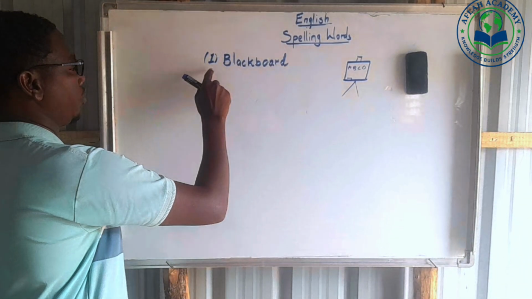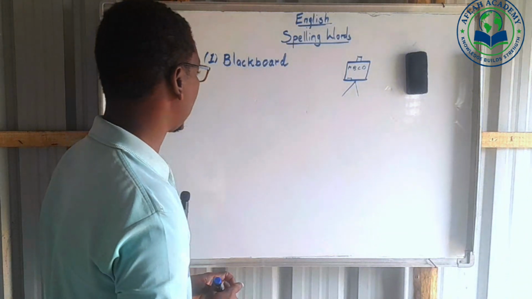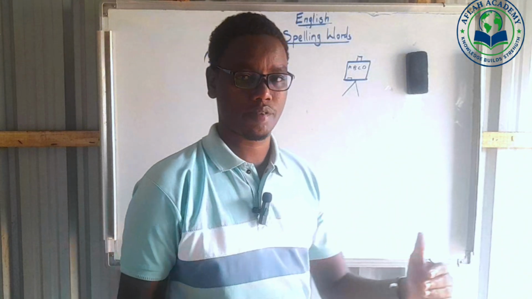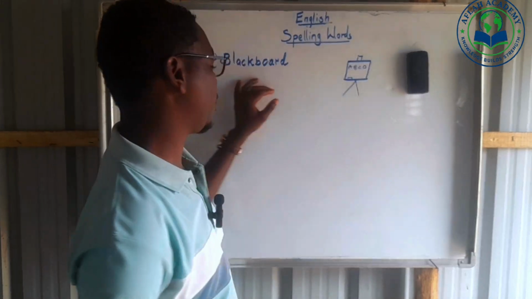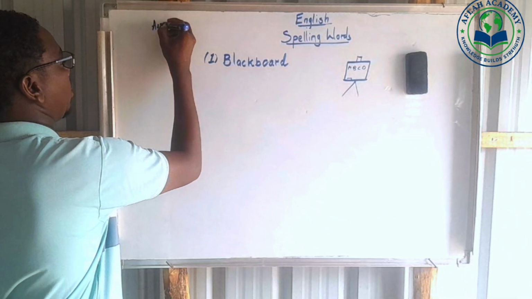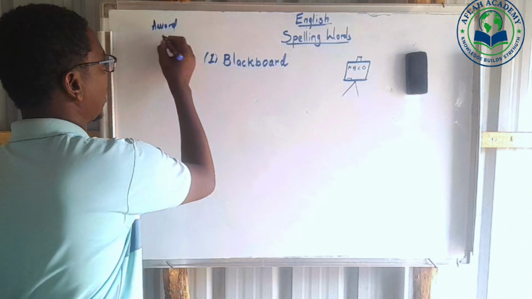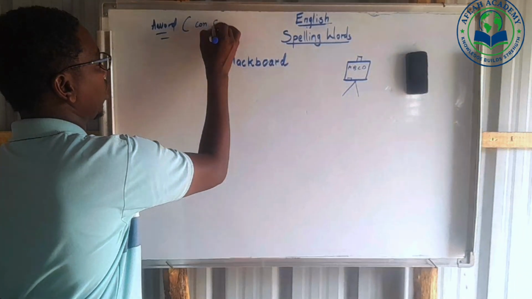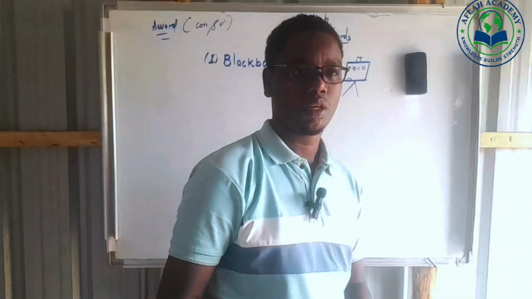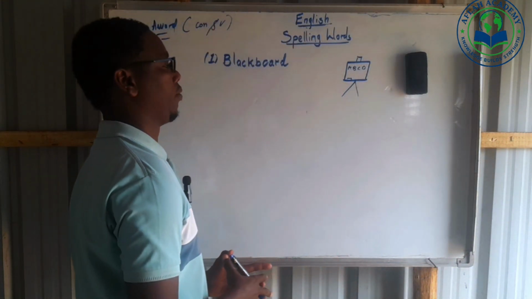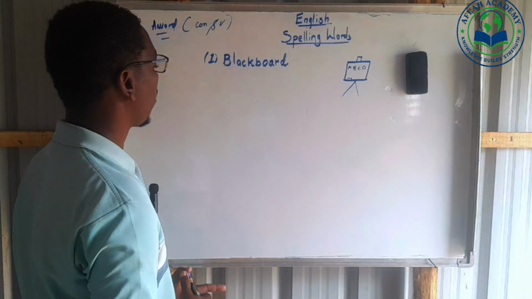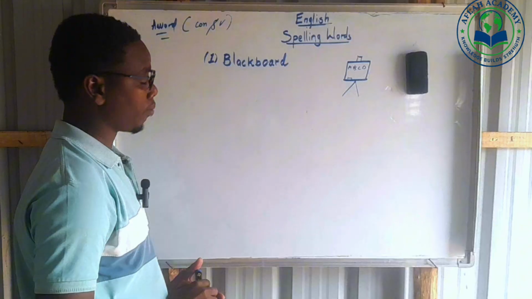From there, if we look at it well, we have a combination of consonant sound and vowel sound. A word does not make sense without a combination of consonant and vowel sounds. If that word does not contain the two sounds, absolutely the word has no meaning. Then we need to just explain it well. So here we have this blackboard.